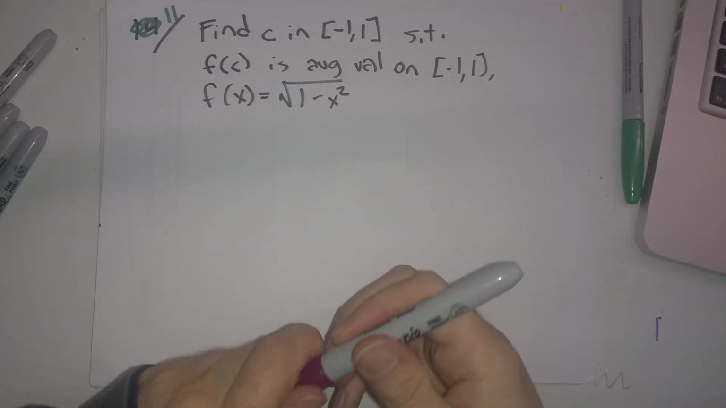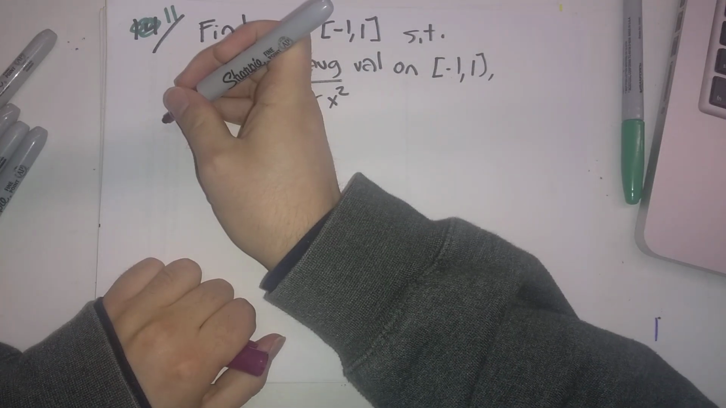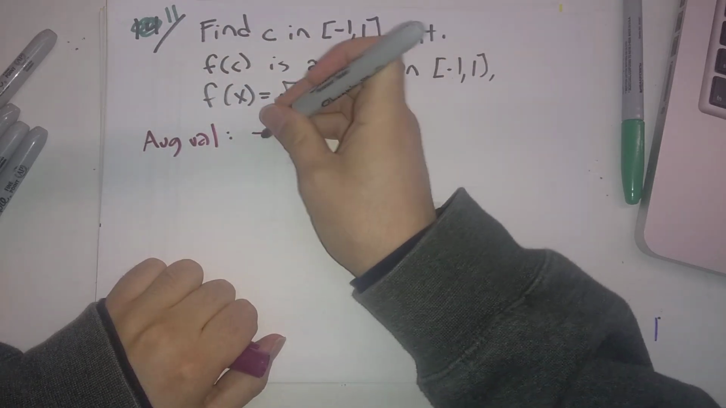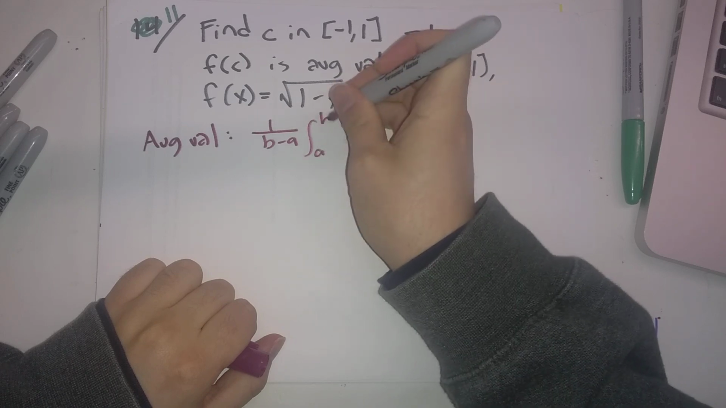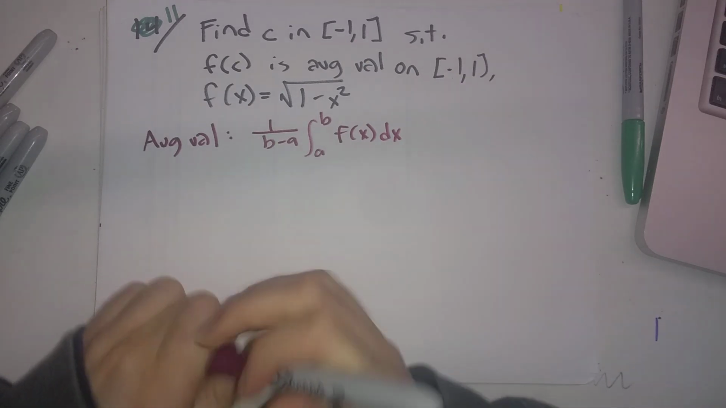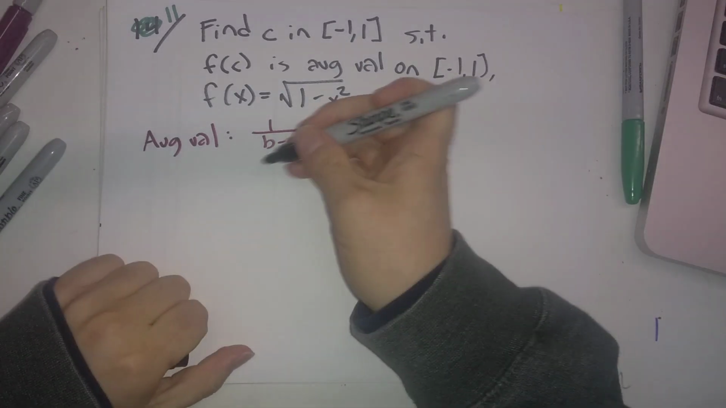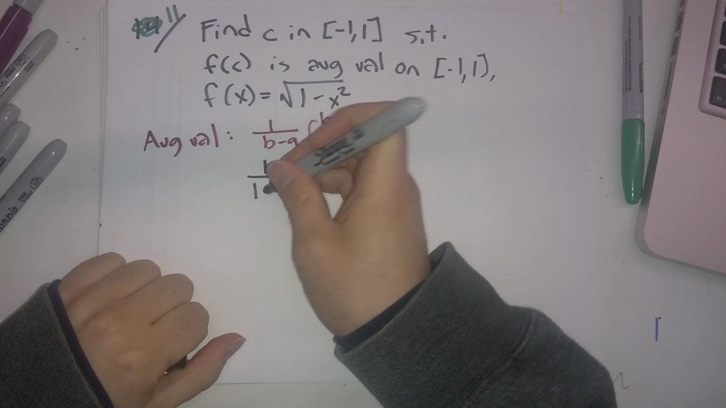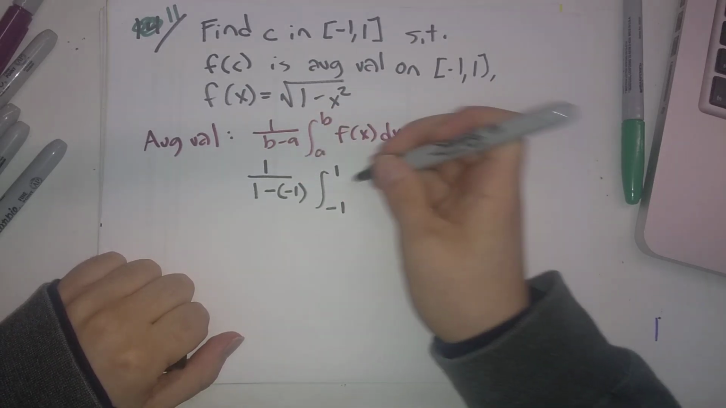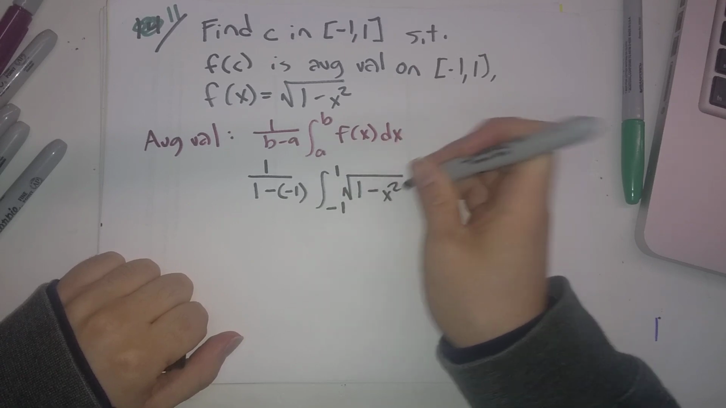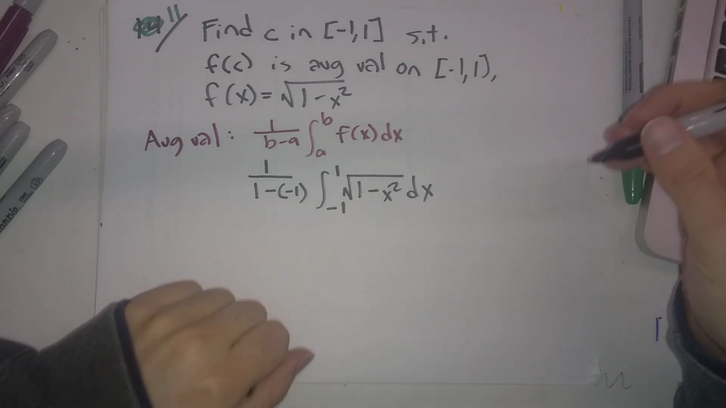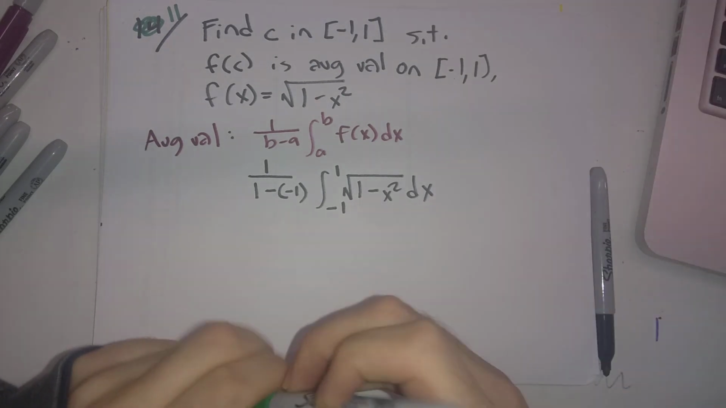So first we want to find the average value. The general formula is 1 over b minus a times the integral from a to b of f of x dx. Now we just have to plug in everything here. So 1 over 1 minus (-1) times the integral from -1 to 1 of the square root of 1 minus x squared dx. We could do this with a trigonometric substitution, but I'm going to take the fast way here.